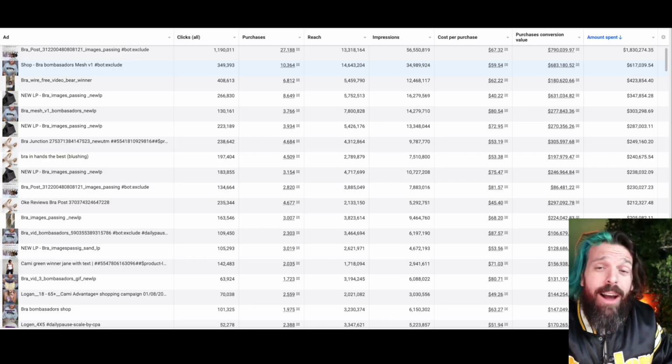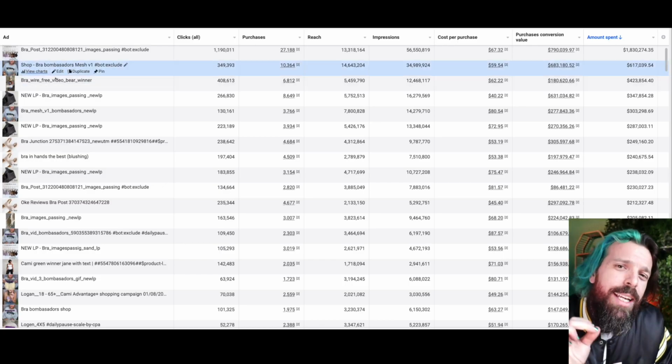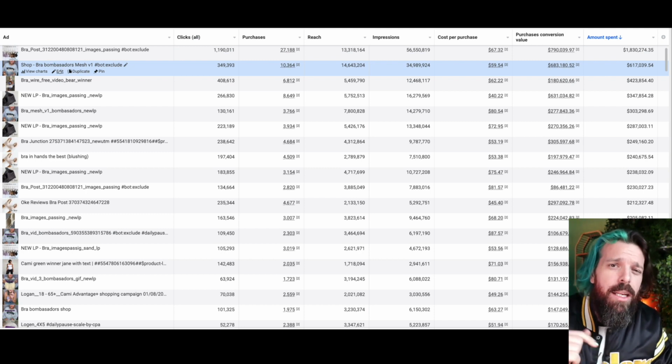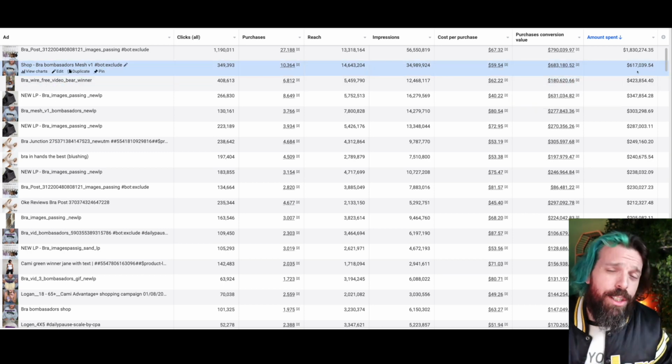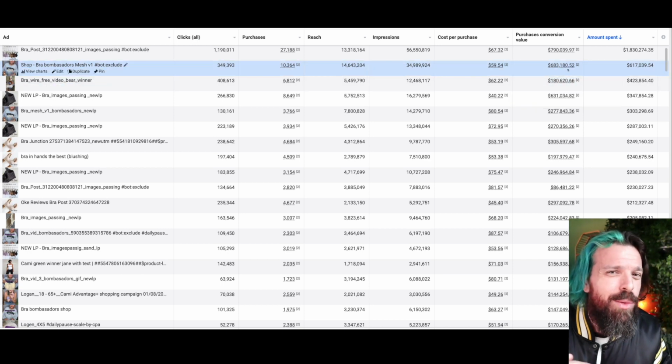All right, here's the important information to look at when you run those tests. So the first thing we need to look at is the contribution to the blended CPA. And what I mean here is, maybe when you launch those new dynamic creative tests, you say, wow, those CPAs are unsustainable. Look at the actual CPA of the entire campaign, not just of your test. I can't tell you how many times people take a look at the dynamic creative test and say, it's a complete loser. And then we look at the CPA and it actually went down.